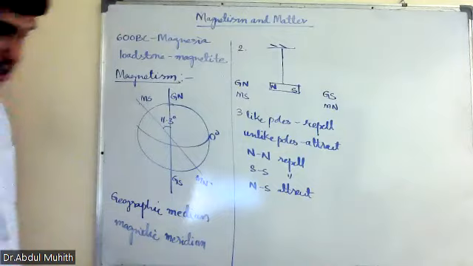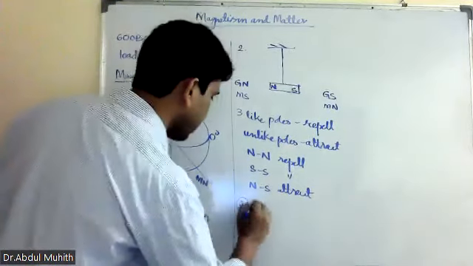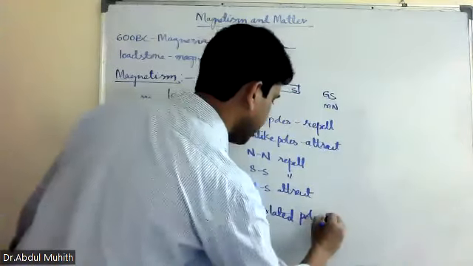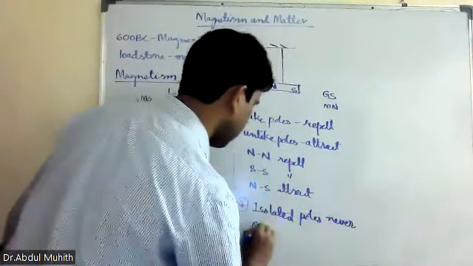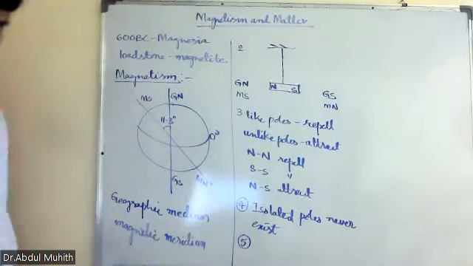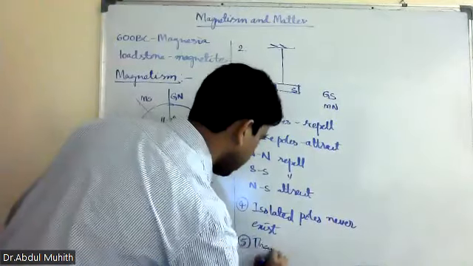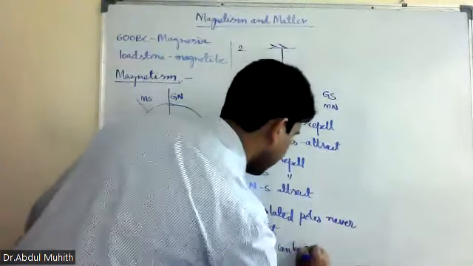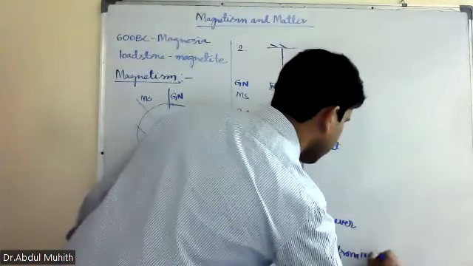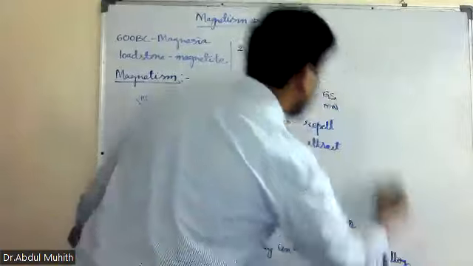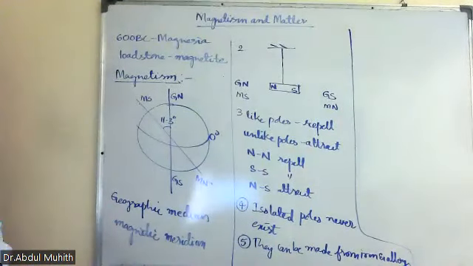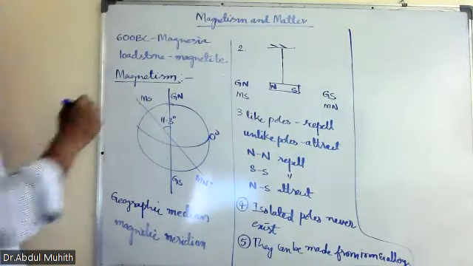The next one is that isolated poles never exist. Fourth point is isolated poles never exist. Fifth point is they can be made from iron and alloys. These are the five points. So one is that Earth is acting like a huge magnet.